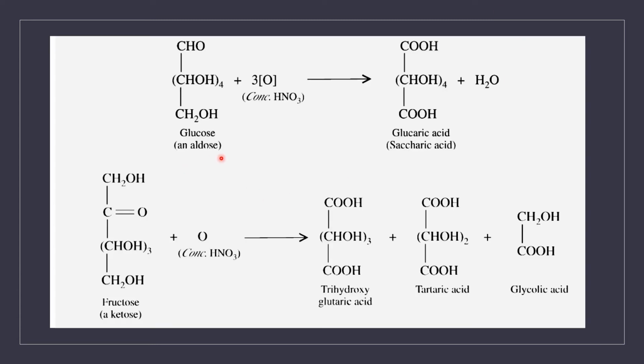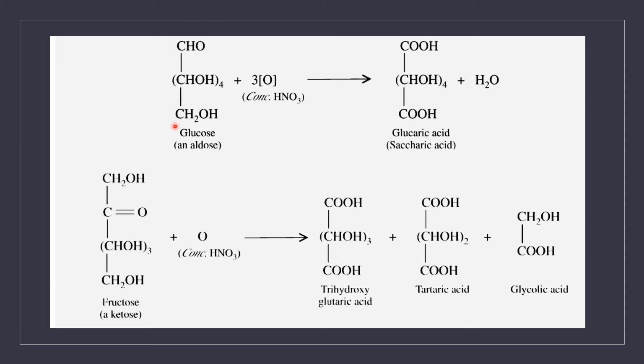Here, glucose is treated with concentrated nitric acid. Oxidation takes place. Here, what happened? Both the aldehyde as well as the primary alcoholic group got oxidized, thereby we got glucaric acid. It is otherwise called saccharic acid. The aldehyde group is oxidized to COOH group, as well as the primary alcoholic group is also converted to COOH group.